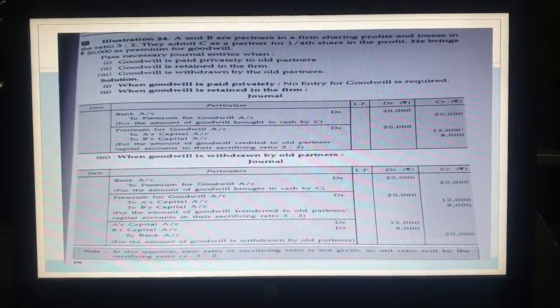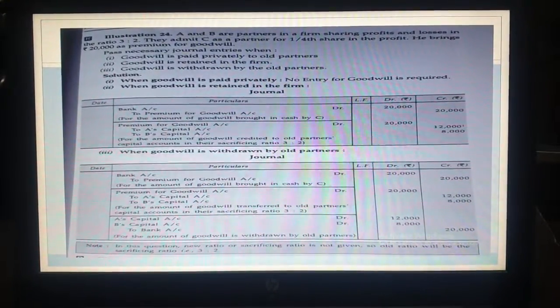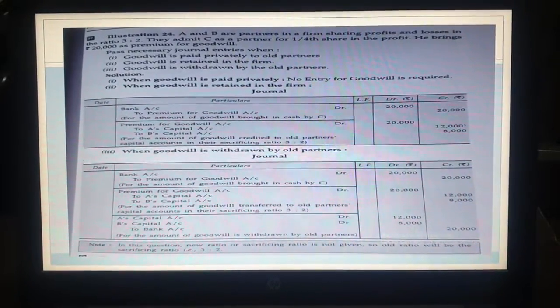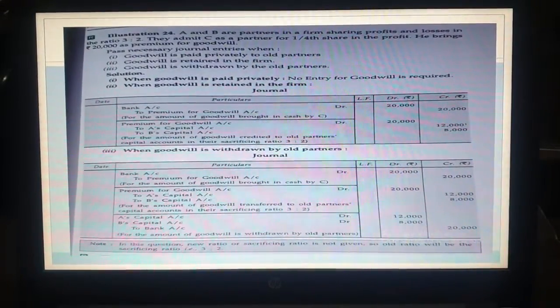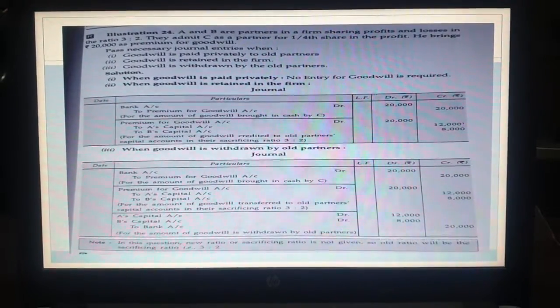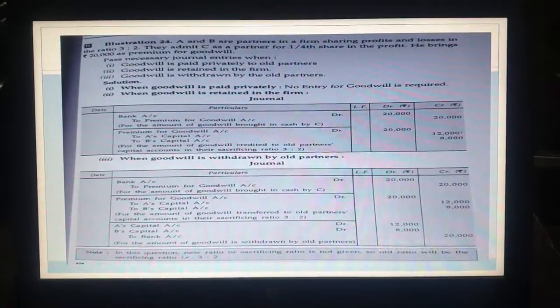So when goodwill is retained in the business, then you have to pass two general entries: one when the amount of goodwill is brought in by the new partner, and one when goodwill is distributed in the sacrificing ratio. The first entry is bank account debit to premium for goodwill, that is the amount of goodwill, 20,000.